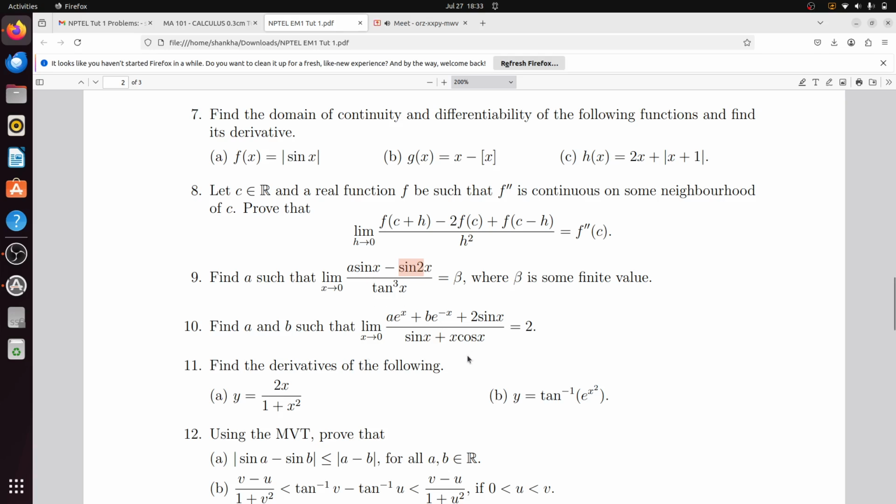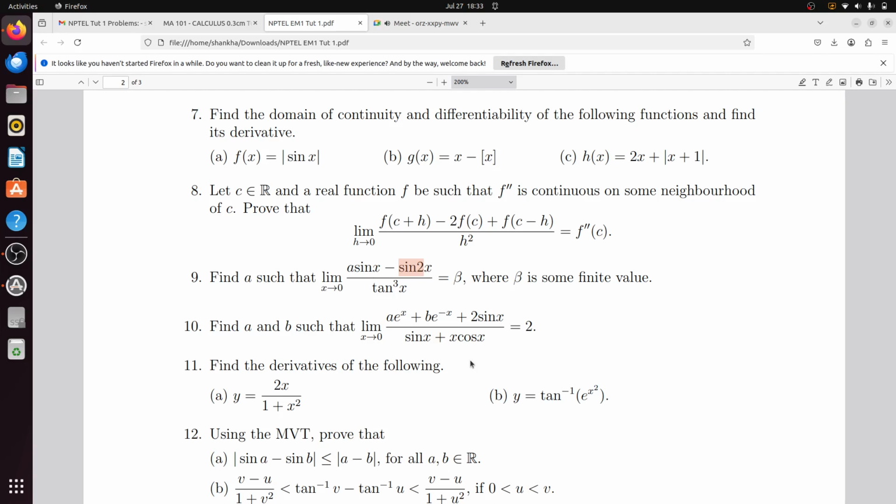Because sin x plus x cos x, if you take the derivative, you will get cos x plus cos x minus x sin x. So 2 cos x minus x sin x.